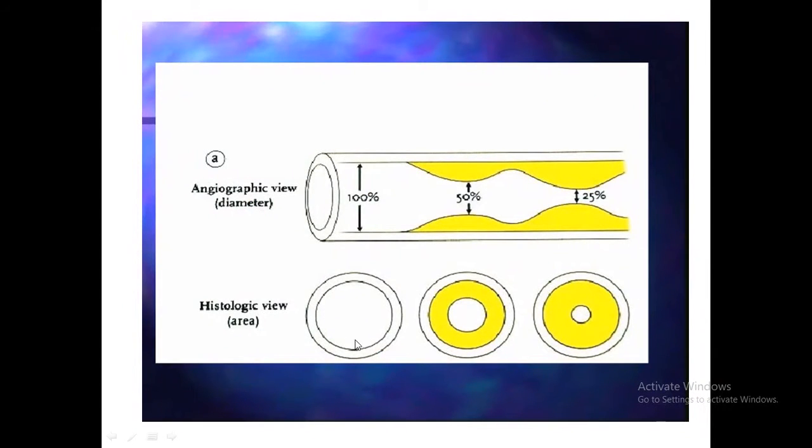Look at this picture. This is a histological view. This is the coronary artery, a transverse section of the coronary artery. This is the yellow color. This is plaque or fat, and this is a diagrammatic figure. So look, the fat is stored in the wall, and for this reason the diameter of the coronary artery is closed, so blood does not go smoothly. So the heart muscle cannot get enough oxygen, and for this the muscle of the heart has been damaged.